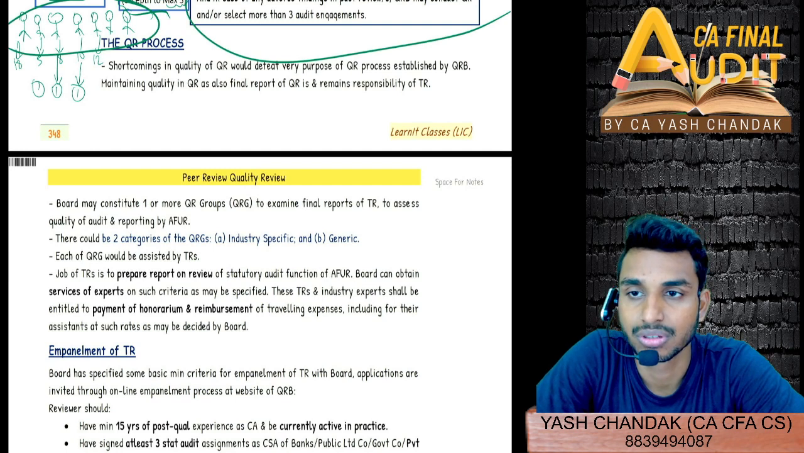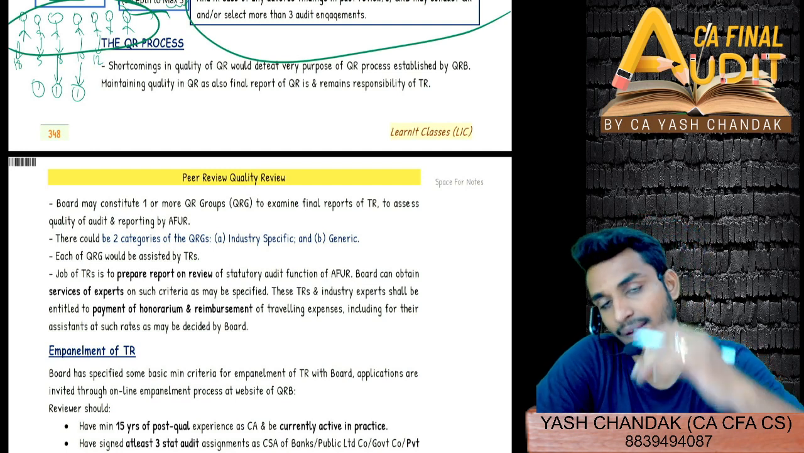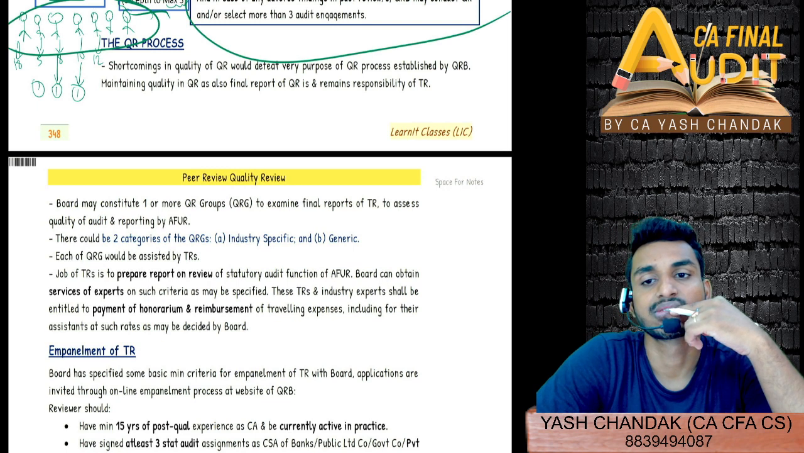Sir, in the first case, that is criteria based on entities audited. Entities means the clients of the firm. Now we will be